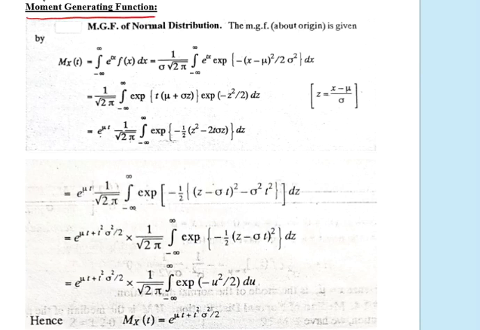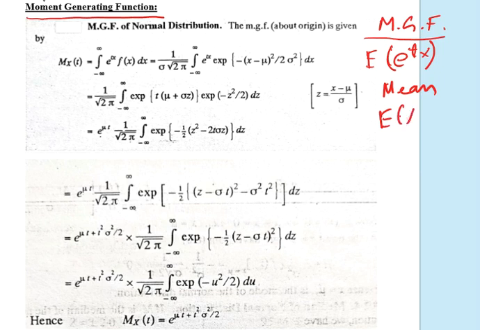Moment generating function is abbreviated as MGF, and it gives the expectation of e to the power tx of the random variable x. So the MGF of a random variable x is given by the expectation of e to the power tx. The mean of a random variable is given by the expectation of x. In the same way, the moment generating function, or MGF, of a random variable is given by the expectation of e to the power tx, which is written as,